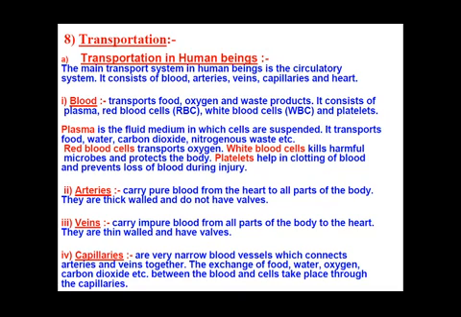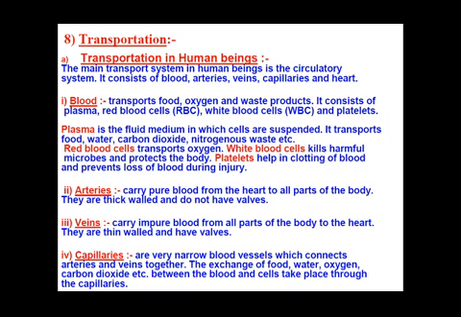Now students, we have studied one life process, that was nutrition. Then we studied respiration. So we have completed two life processes. Now we will start with the third life process, that is transportation. How does transportation take place in human beings and how does it take place in plants? We are going to cover both these topics. First of all, we are going to take transportation in human beings.